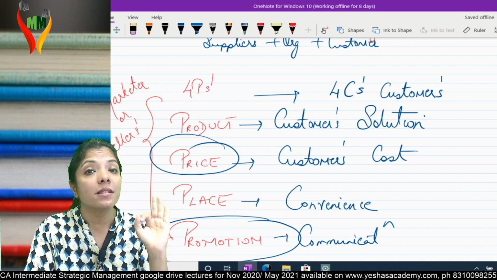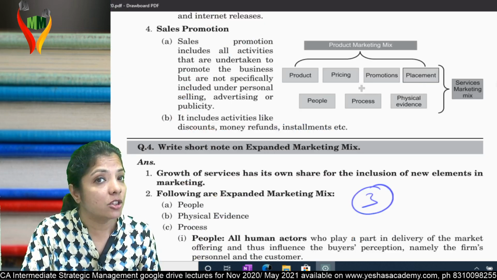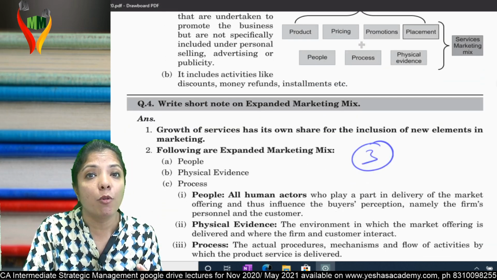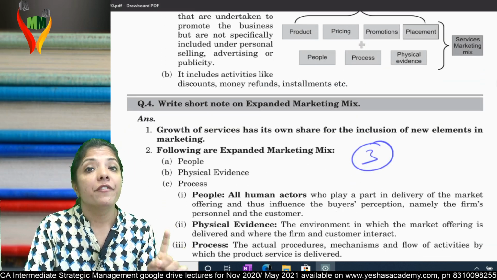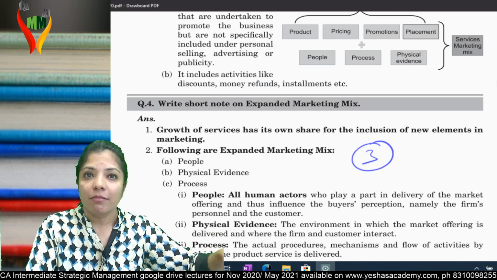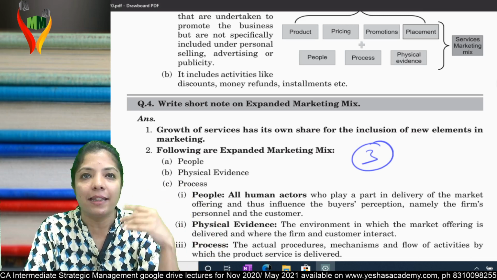Exactly, service industry. Because of the service industry, you had to bring 3 more P's. Which are the 3 more P's? People, physical evidence, and process. Understand, when you buy a product, you're not concerned with the seller because you hardly spend 2 minutes, 5 minutes, and then you leave from there.